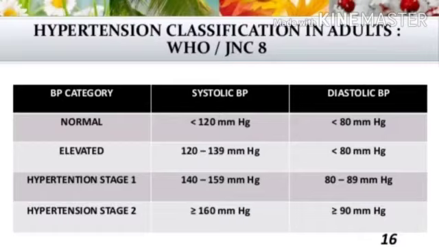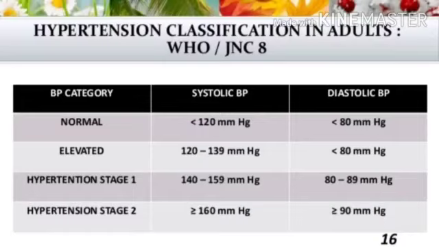Hypertension carries a high risk of heart disease. Regular checking of blood pressure and treating hypertension as soon as it is diagnosed can avoid serious complications. The normal blood pressure category is less than 120 mmHg systolic and less than 80 mmHg diastolic. In elevated blood pressure, systolic is 120 to 139 mmHg and diastolic is less than 80 mmHg.